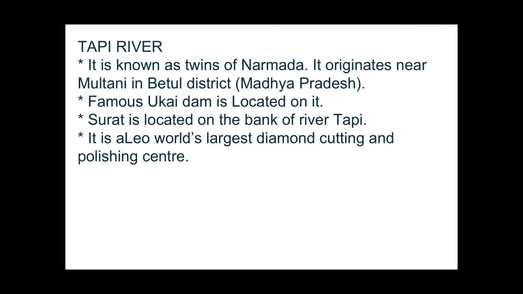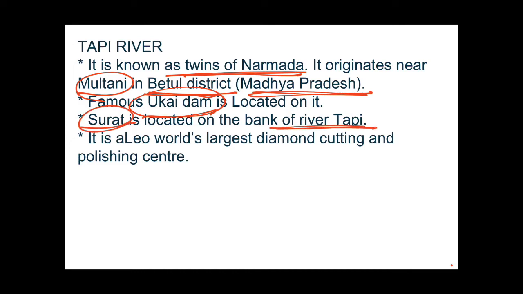Now let's read something about Tapi river. This is also known by the name Tapti. It is known as the twin of Narmada because both the rivers flow in the west direction and the basins of both lie in almost the same states. It originates near Multai in Betul district in Madhya Pradesh. The famous Ukai Dam is located on it. Surat is located on the bank of river Tapi. As you know, Surat is an important city of Gujarat and it is also the world's largest diamond cutting and polishing center. So let me draw a map so that the points may be more clear to you.